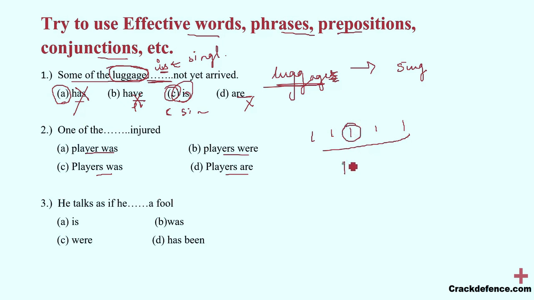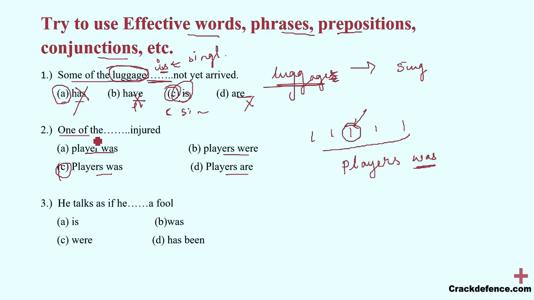So one thing is clear, that this phrase one of the will take a plural subject, so we will use players. Now, one of the players was. Why are we taking a singular verb? Because we are right now addressing this one player out of all the players. So the right option is option number C. So please keep this in mind.